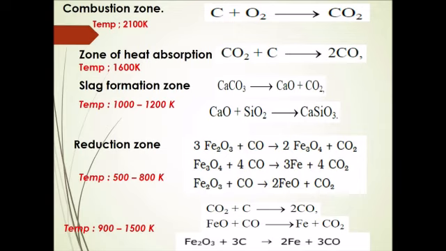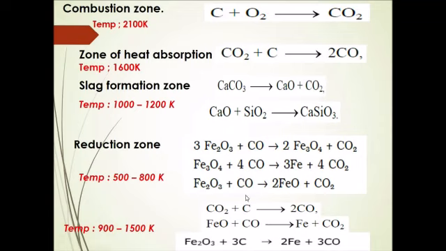In the middle part of the furnace, the temperature is between 900 to 1500 Kelvin. Please remember, at temperatures above 1073 Kelvin, carbon acts as a good reducing agent. Below 1073 Kelvin, carbon monoxide acts as a very good reducing agent. Above 1000 Kelvin, carbon acts as a very good reducing agent.